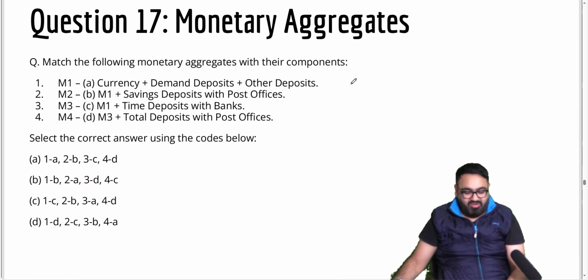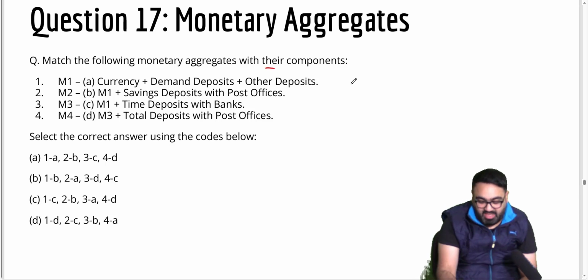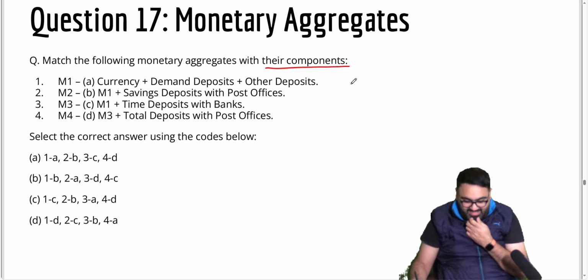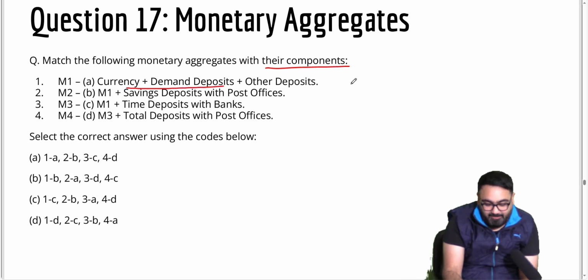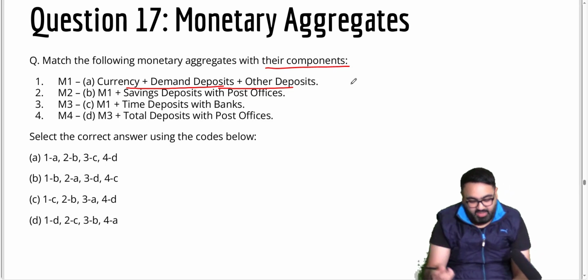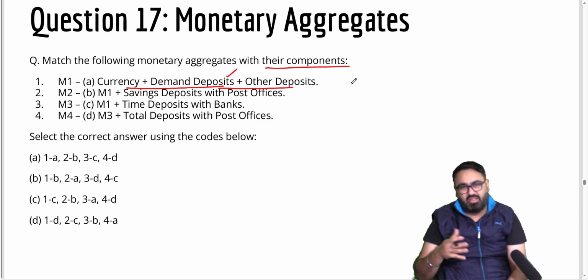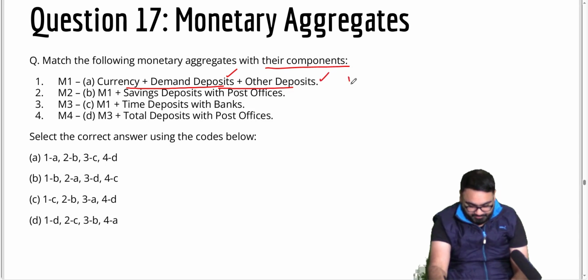Next, question number 17 about monetary aggregates. Match the following monetary aggregates with their components. A pretty easy, simple thing to do if you have read the basics. First, M1 means currency that we have printed, plus demand deposits, meaning money that you can withdraw from the bank on demand, like the money in your savings account, and other deposits. This is right. 1A is correct.